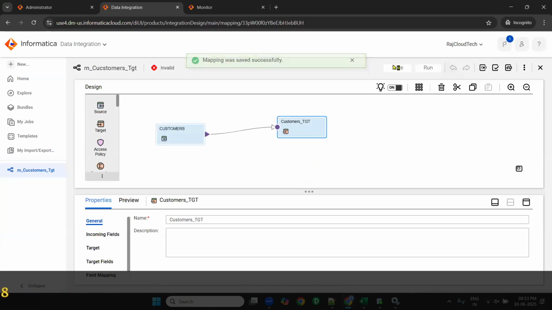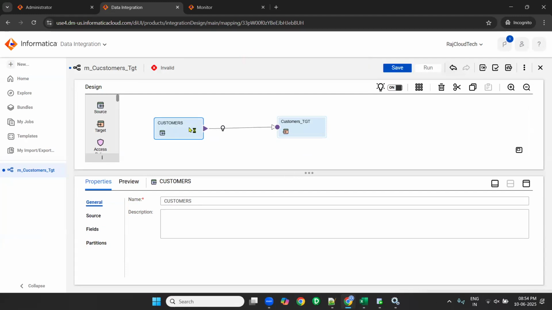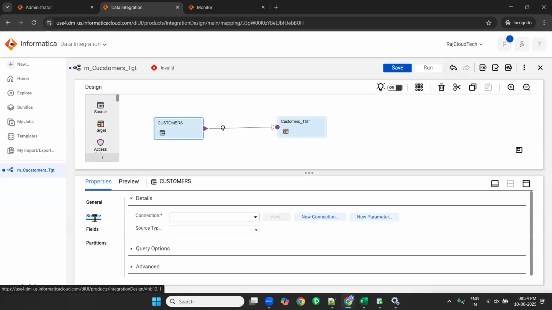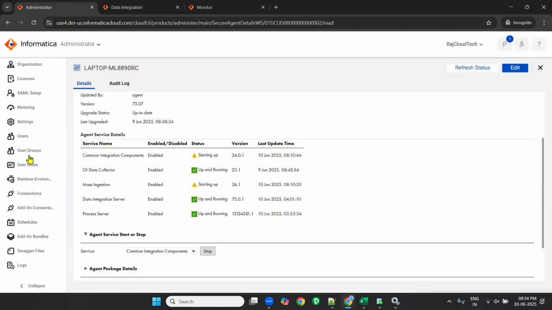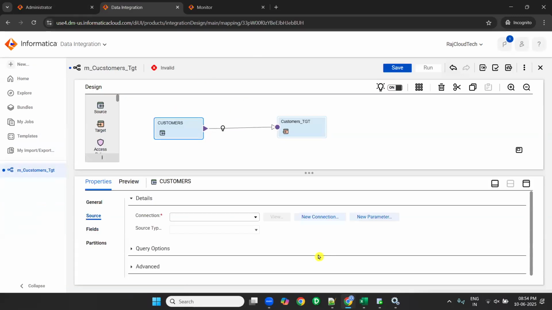You need to configure the source and target. How to configure? Select source. If you want, you can drag it a little up. Select the source. In the downside window, source properties, select source. Now here, it is asking for the connection, source connection. Whatever connections we created under administrator, the same connections will show here. See now, the connection source here, CON and OTSRC1.